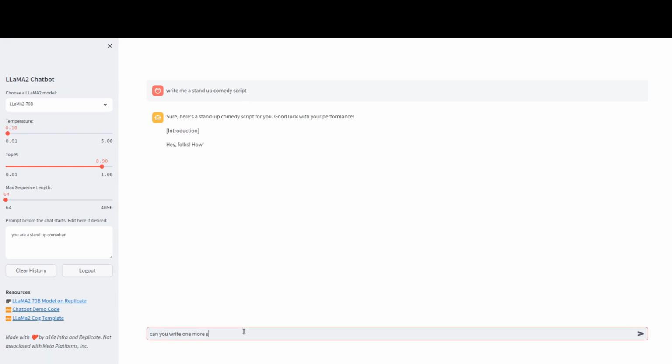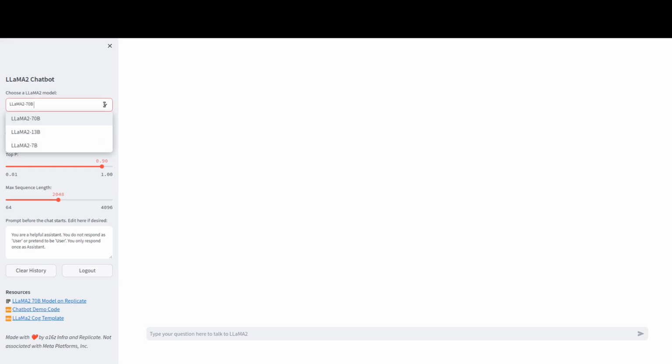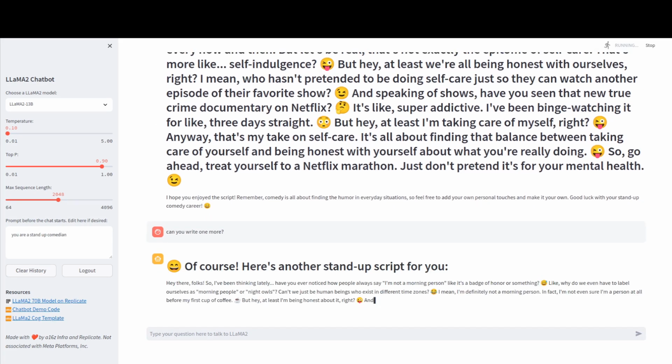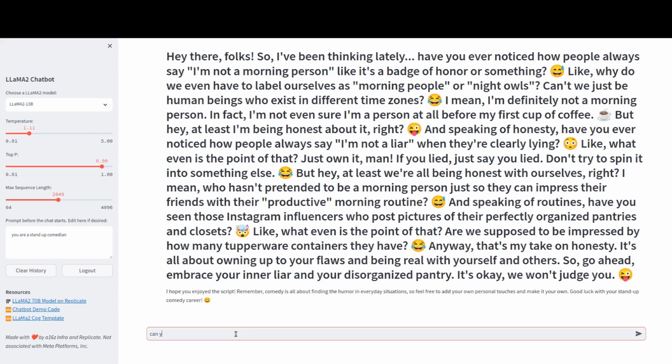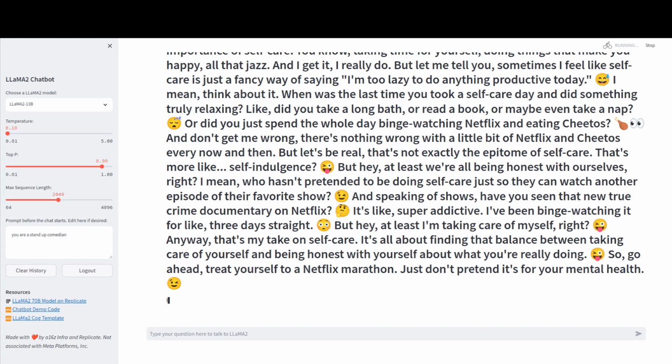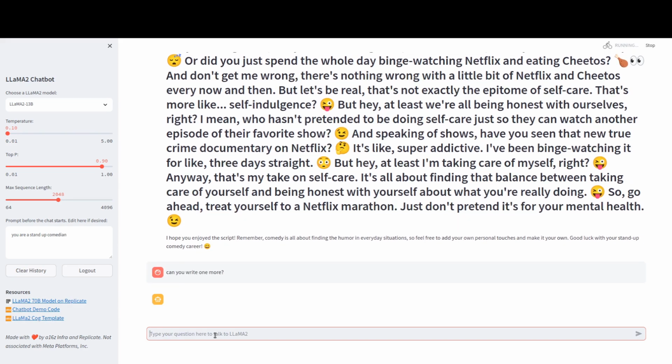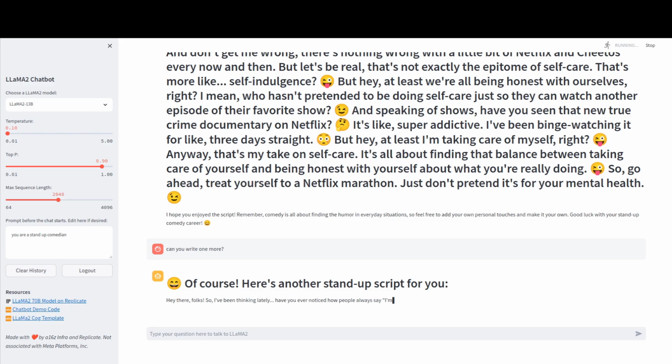When I ask it to write one more script, it responds with a show and then stops running, indicating that it's done. Let's switch to the 13 billion parameter model to see how it goes. With this one, to my surprise, there are many more smileys. And when I asked for one more script, it came up with a similar script with minor modifications in the words, but still with many more smileys.